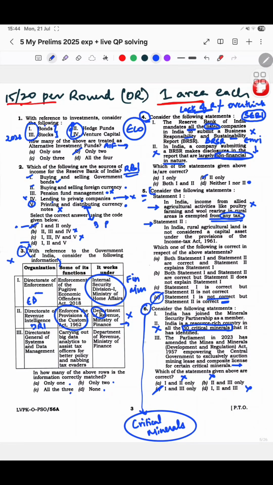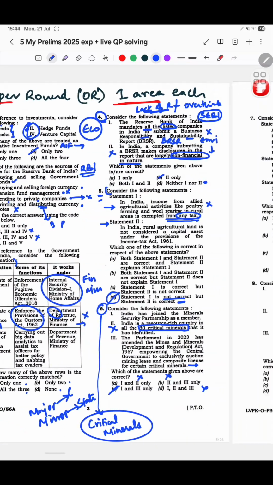Yes, if you read this, there is also something called major and minor minerals. Minor minerals, state governments can do things about, but major critical minerals, or major minerals, only the central government can do. So yeah, this is done.